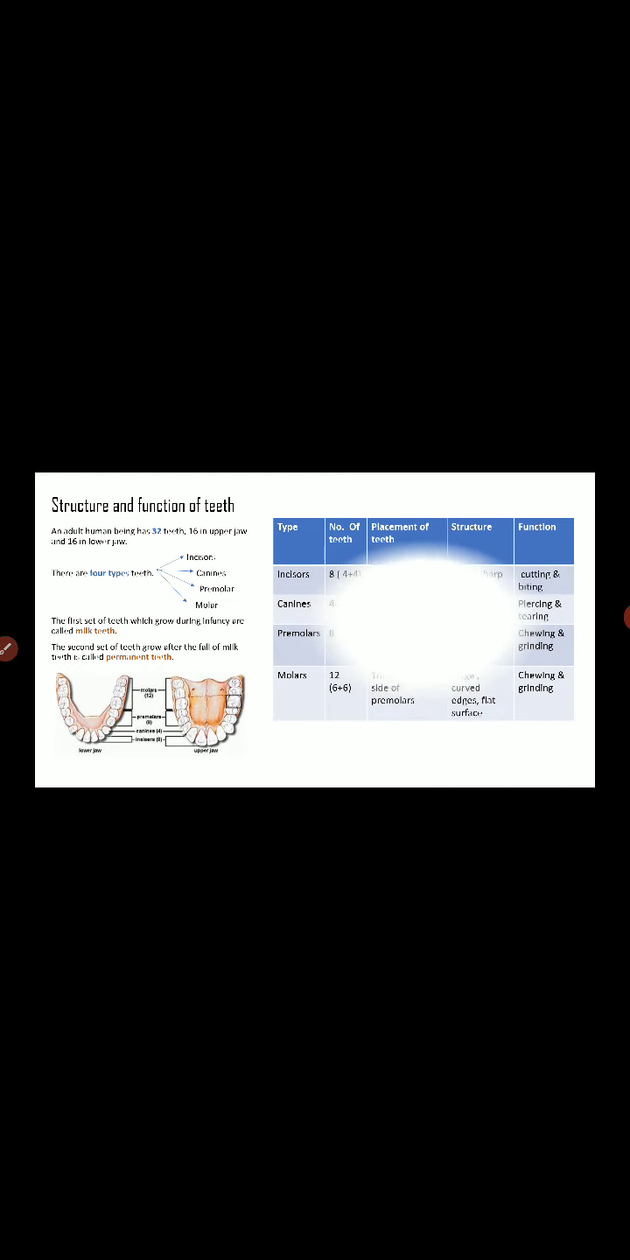We know that the first set of teeth which grows during infancy is called the milk teeth, and when the milk teeth fall off at the age of 6 or 8 years, then the set of permanent teeth starts growing. See, children, you can see the picture of our upper jaw and the lower jaw, where the placement of the incisors, the canines, the premolars and the molars are given.